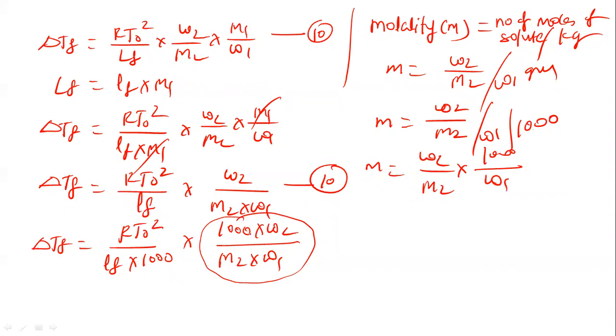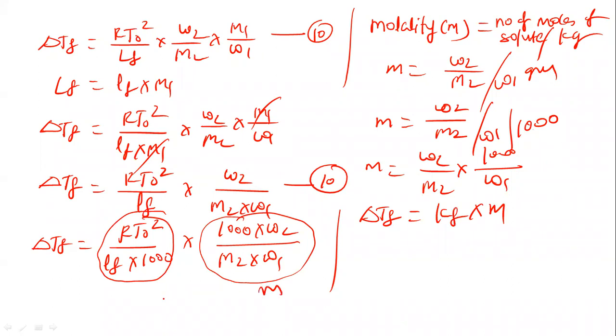So in this equation, we can put molality here. Then R is constant, T0 is constant, LF is constant. So this term can be written as KF, and we can write delta TF is equal to KF into molality. This is molality and this is KF. Now what is KF here? KF is called the molar depression constant, and m is the molality. So this is equation 11.